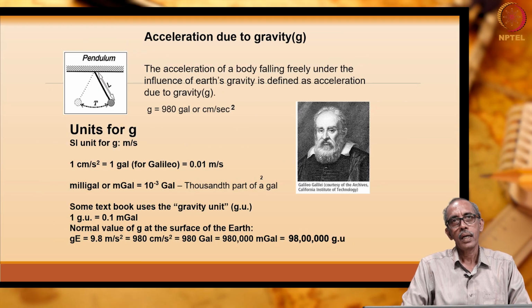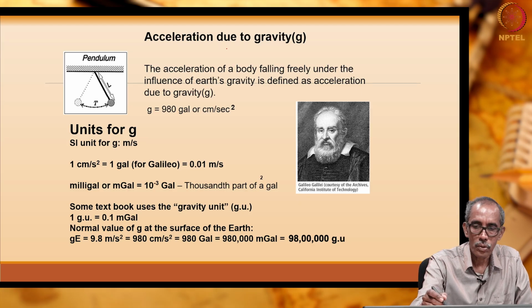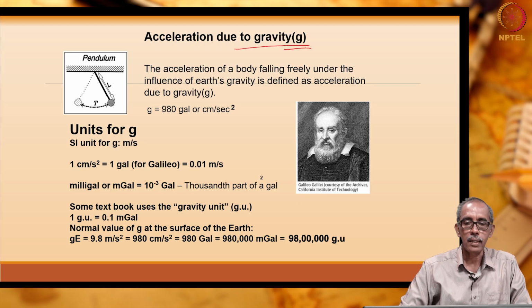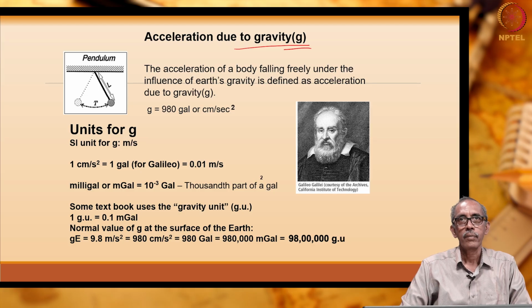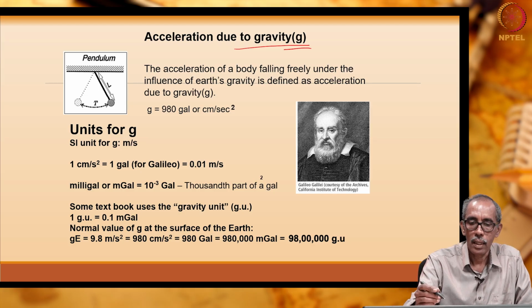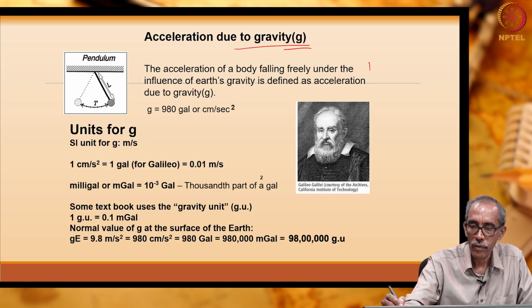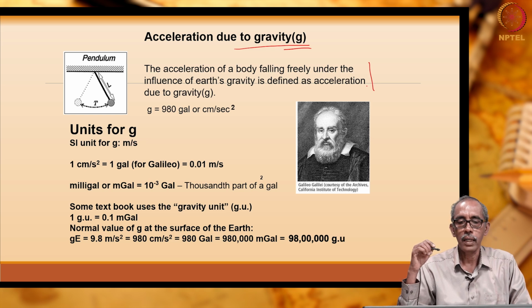So, what is important now is the acceleration of a body when it falls due to gravity, right. Acceleration due to gravity, which is the small letter g, is nothing but the acceleration of a body freely falling under the influence of gravity.